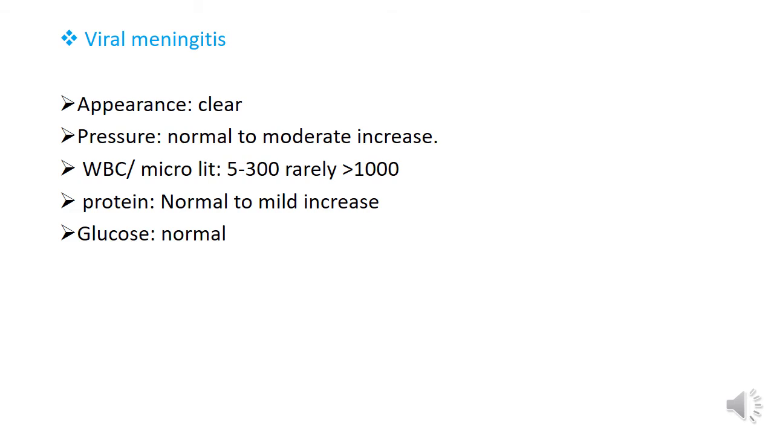Next, what is the appearance of CSF in viral meningitis? The CSF appearance is clear, but pressure is normal to moderately increased. WBCs are 5 to 300 per microliter, rarely more than 1000. Protein is normal to mildly increased. Glucose is normal. In bacterial meningitis, the glucose level decreases because bacteria love glucose. In viral meningitis, the glucose level is normal.